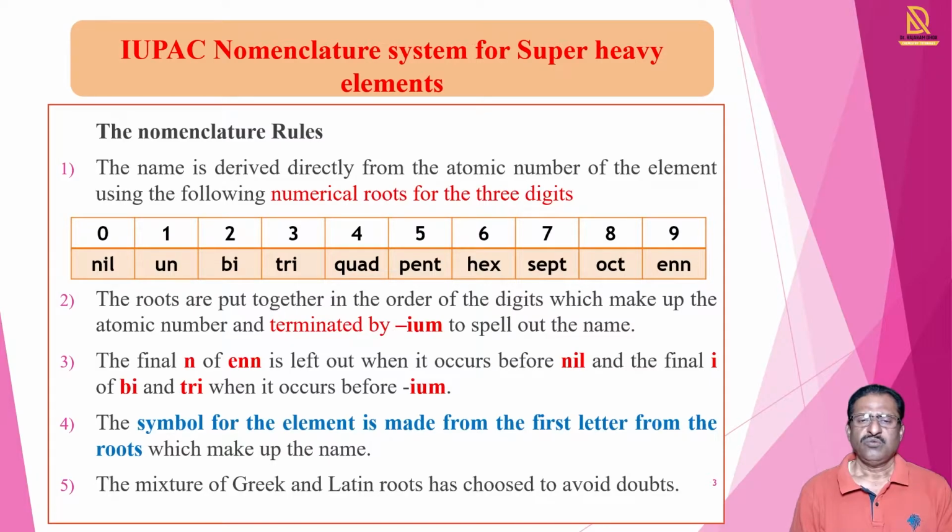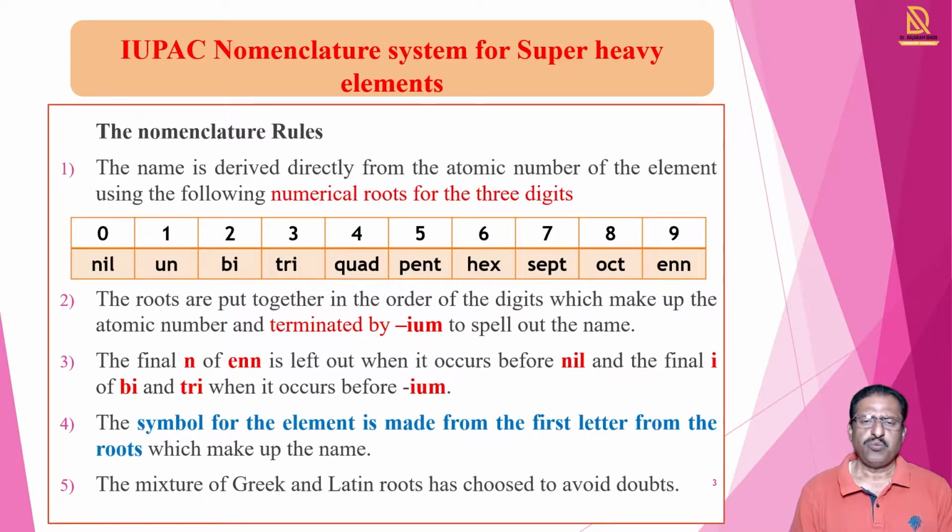So here we see the roots for the different digits. For 0 we use the numerical root nil, for 1 un, for 2 bi, for 3 tri, for 4 quad, for 5 pent, for 6 hex, for 7 sept, for 8 oct, and for 9 enn. So these numerical roots are used.